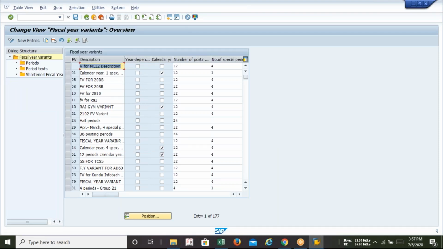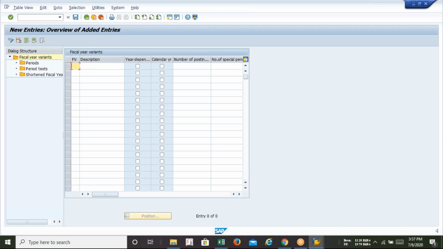So guys, last class we saw that whenever we configure anything for the first time, we get all the existing entries. Here we need to add our own fiscal year variant. Whenever you need to add anything to the SAP server, you are supposed to use the option called New Entries, either by clicking it or pressing F5 on your keyboard. So I am using New Entries, and here I need to define the fiscal year variant. What we have decided is LV, 2 characters.